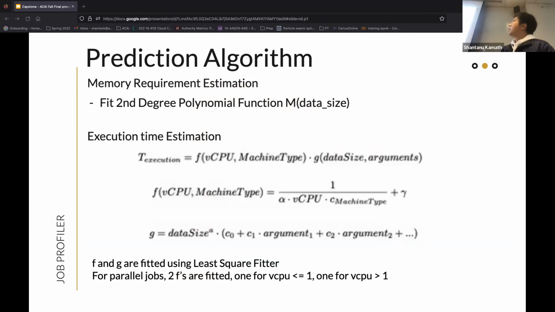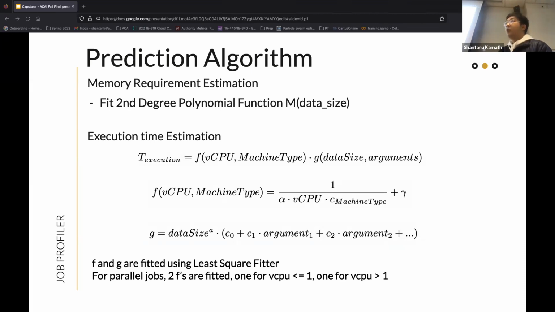For prediction, we have one for estimation of memory requirement. Right now, we are fitting a second degree polynomial function, and the only input is the data size. For execution time estimation, we model the execution time as a product of two functions, f and g. F represents the compute power, which comes from both the number of vCPUs requested and the machine type it is requested on.